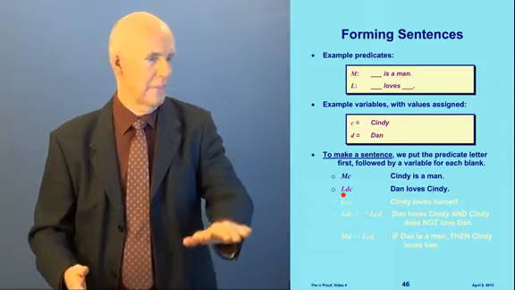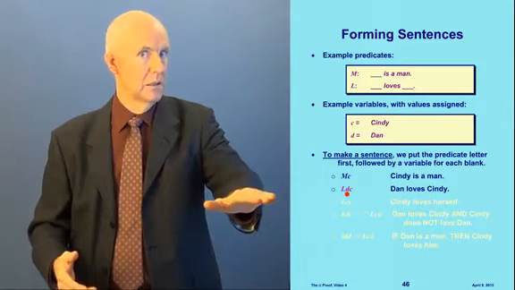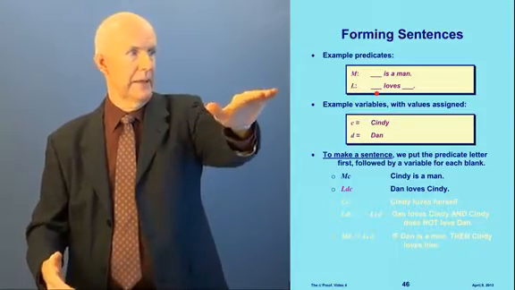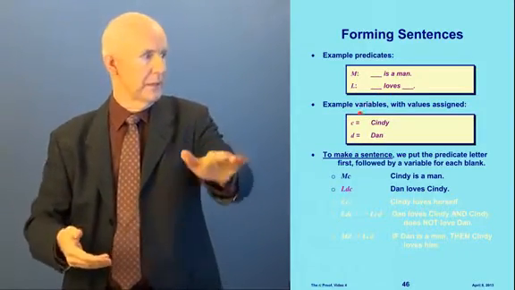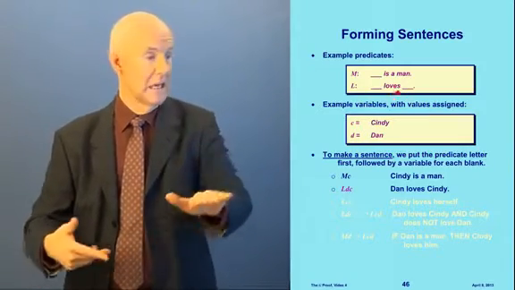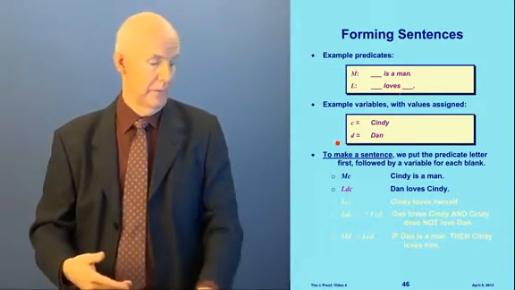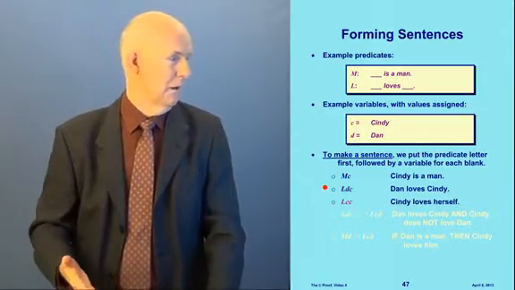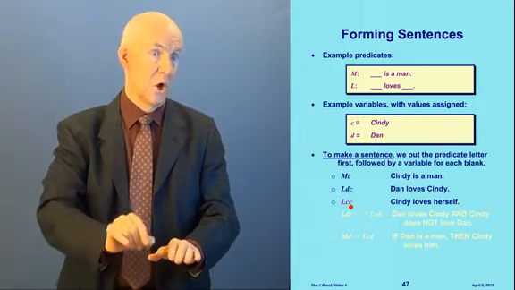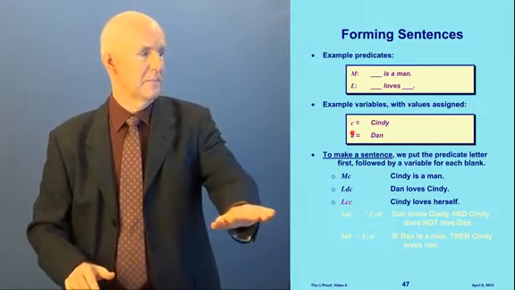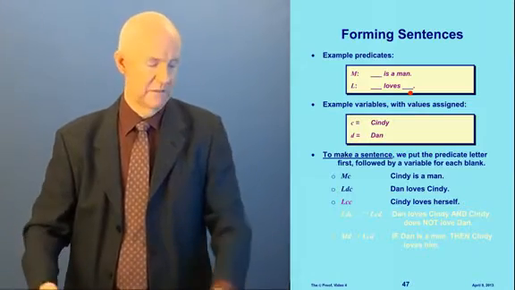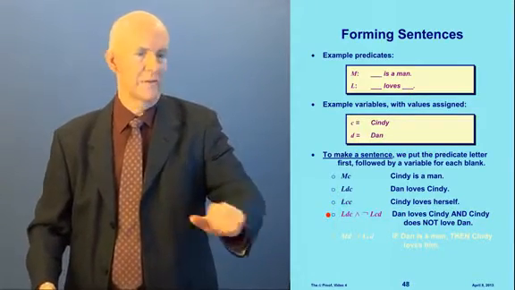All right, here's another example. Capital L, small d, small c. Well, L is the predicate. It has two blanks. Blank loves blank. And d goes in the first blank and c in the second. So it means Dan loves Cindy. See that? Is that true or false? Well, I don't know. Okay, how about this one? Capital L, small c again. This means Cindy goes in both of the blanks. So Cindy loves herself.